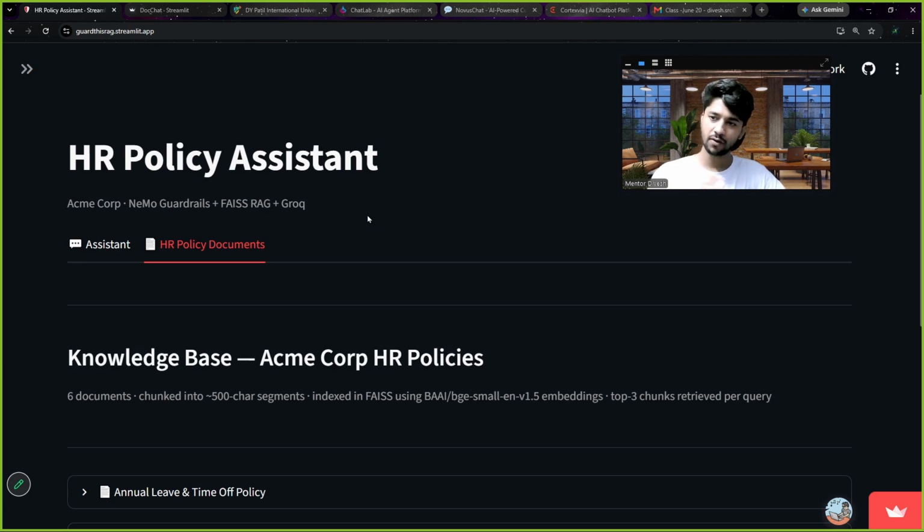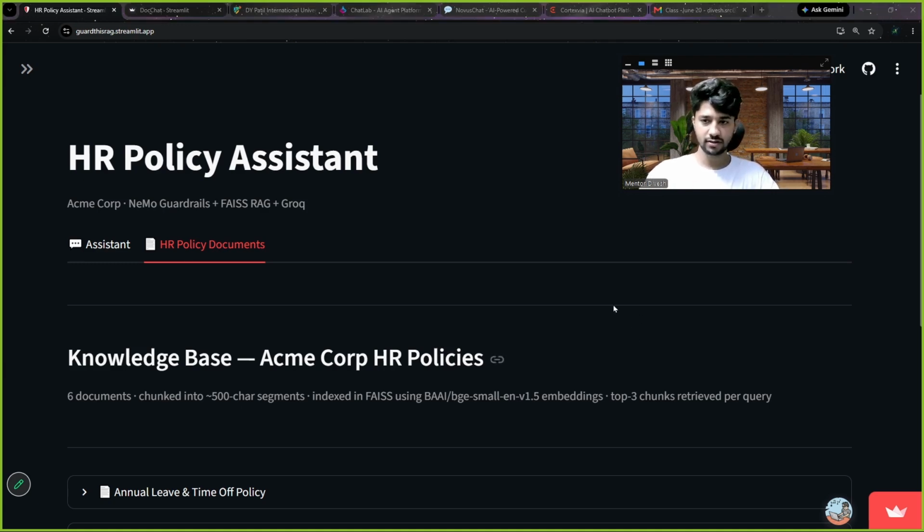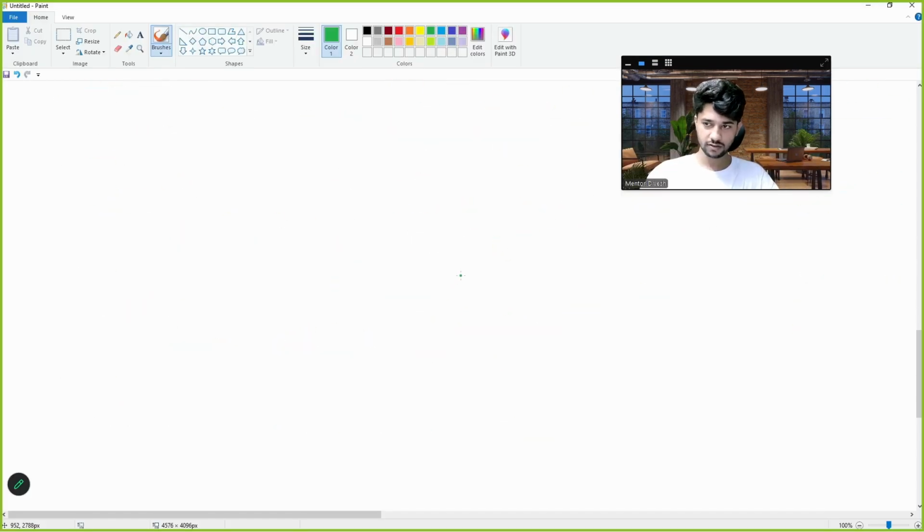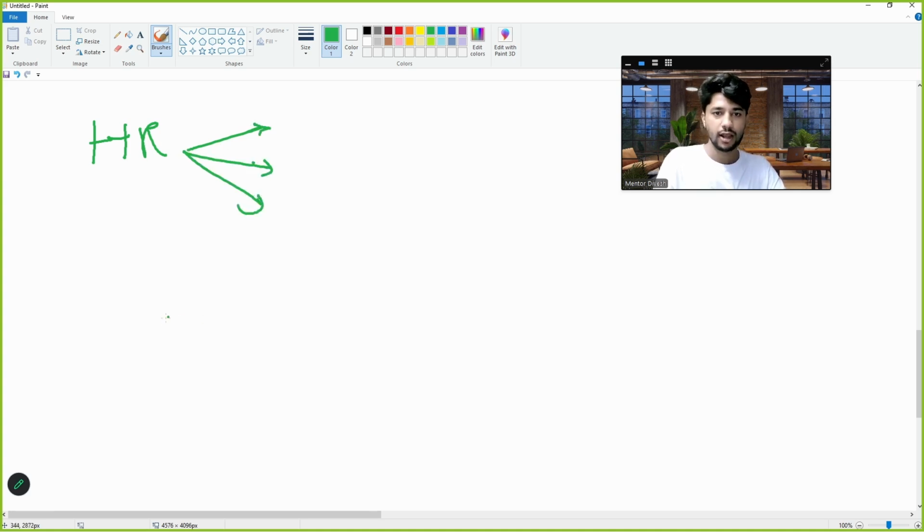And we will make an AI agent who will understand all these documents and give the response. All right, let me make it simpler for you. See, so we have this HR person. HR has multiple jobs to do, job 1, job 2, job 3, right? And we have employees in an organization.